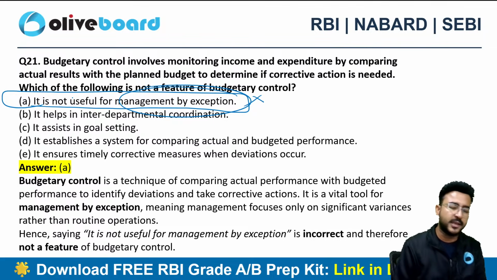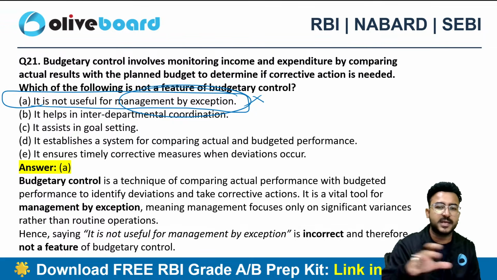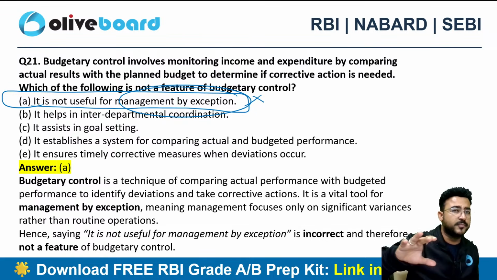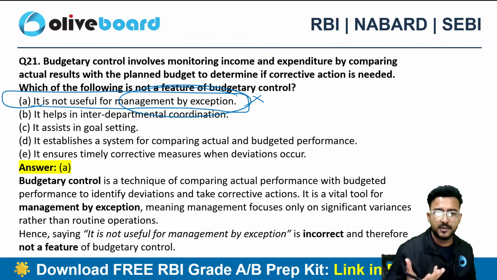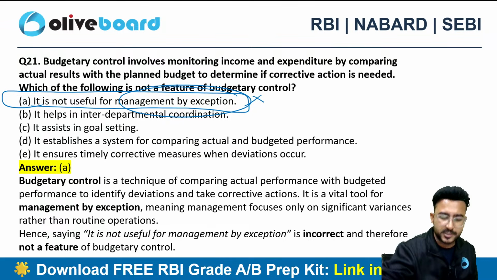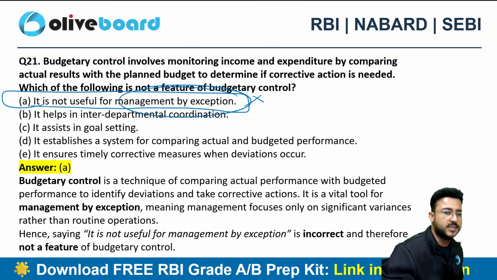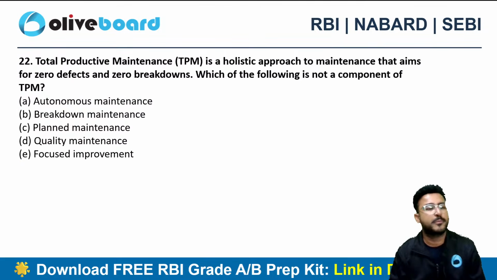Management will be taking care of those things where the exceptions are. Those things that are already doing well, those processes that are already settled, that's fine. But whenever there is an exception, we are going to deal with that, and that's the main objective of budgetary control. So it is useful for management by exception as well.